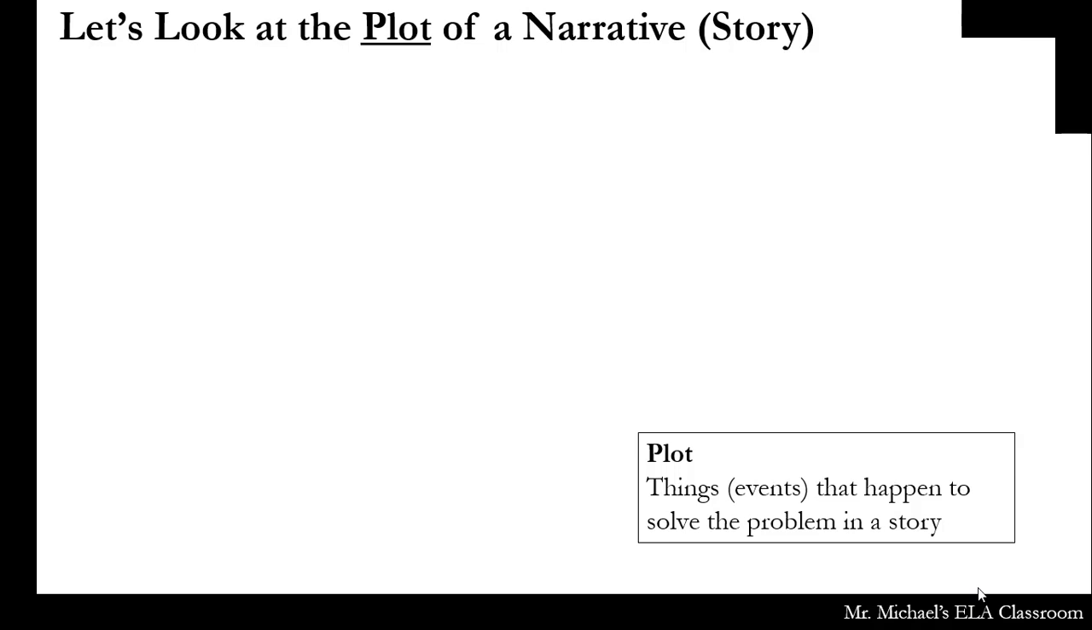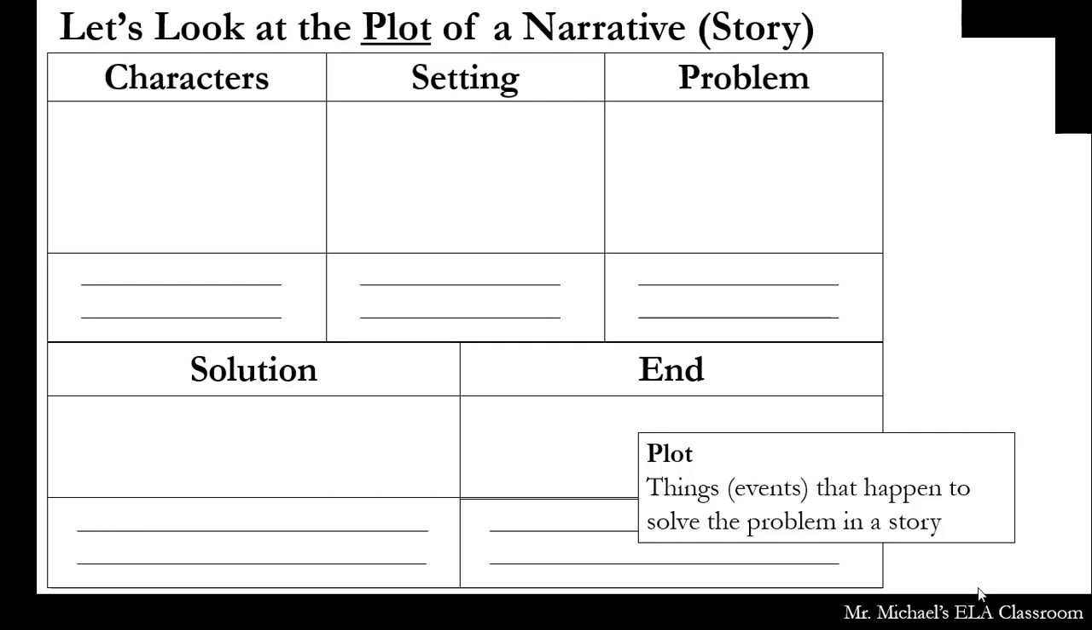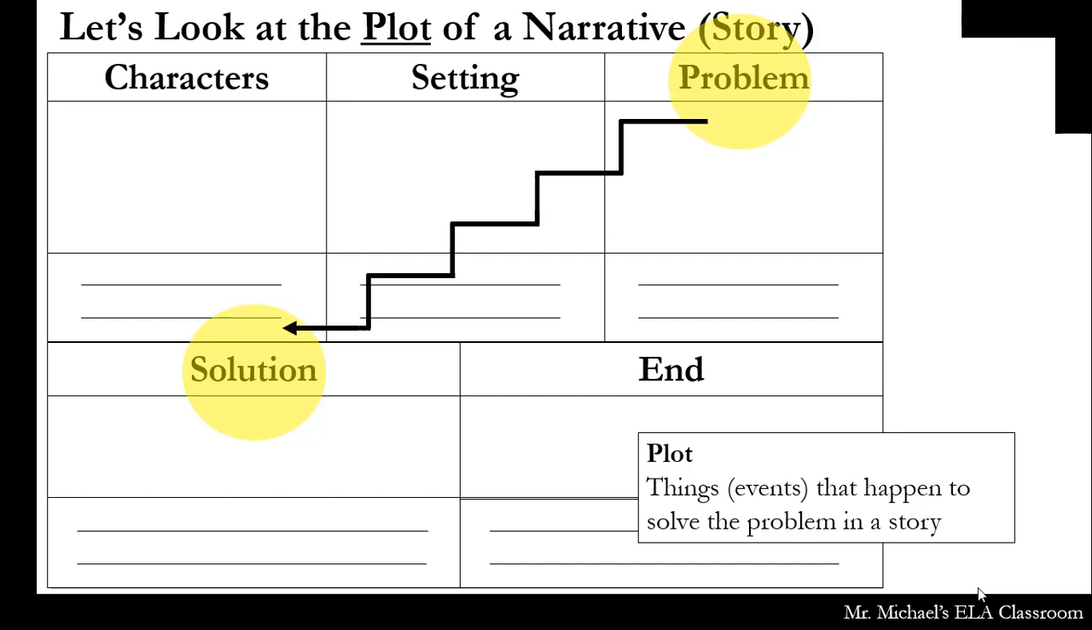Now, a plot can mean many different things. For our simple problem solution stories, this is what we're going to take it as: just the things that happen to solve the problem. So we remember our storyboard. We just saw our example. So what we're going to do is try to figure out how we get from the problem to the solution. And we're going to do it by looking at events.